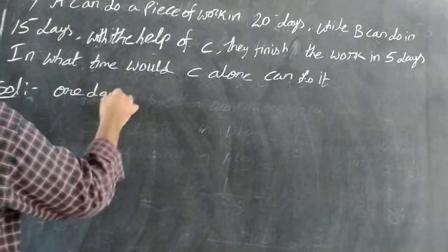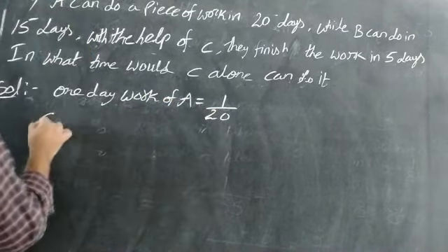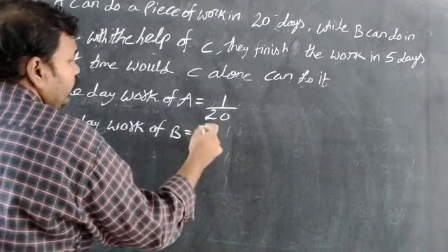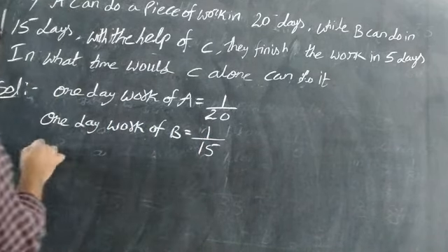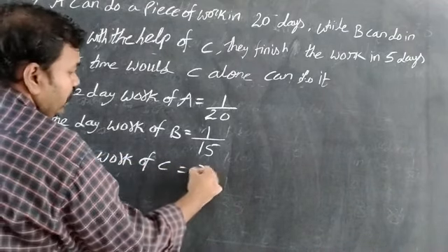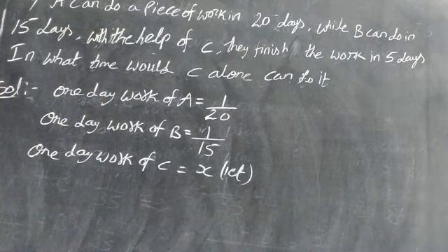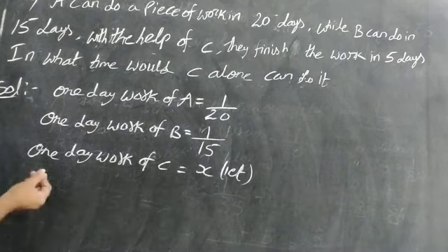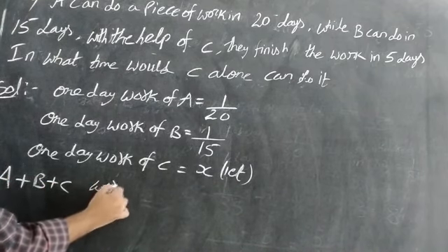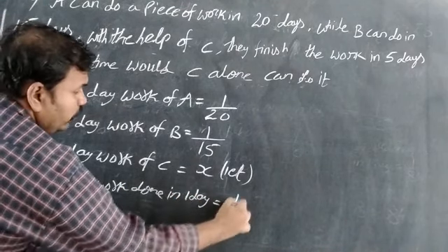1 day work of A is equal to 1 by 20. 1 day work of B is equal to 1 by 15. 1 day work of C is equal to X. Let it be X. Now A plus B plus C work done in 1 day is equal to 1 by 5.